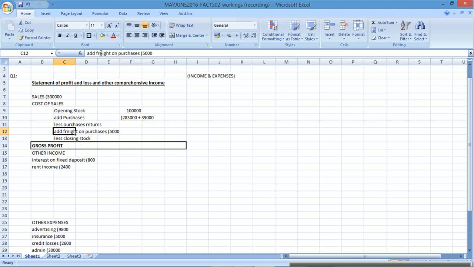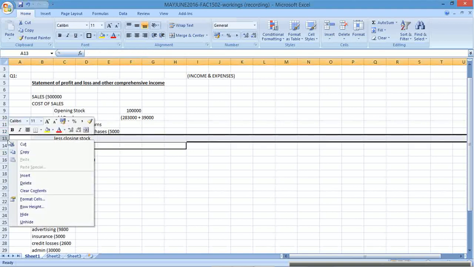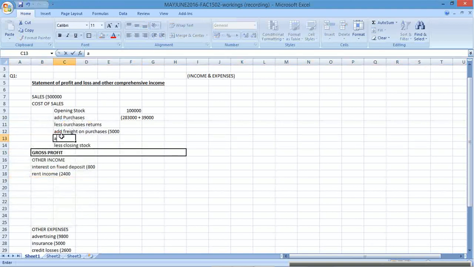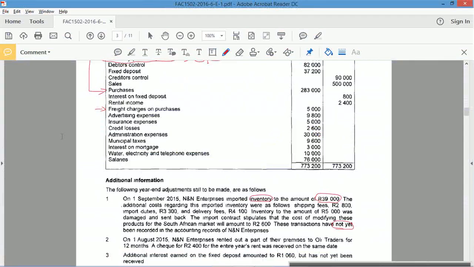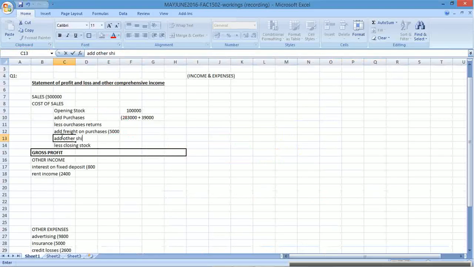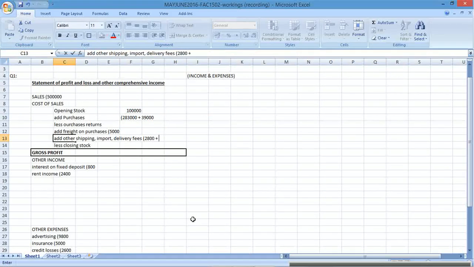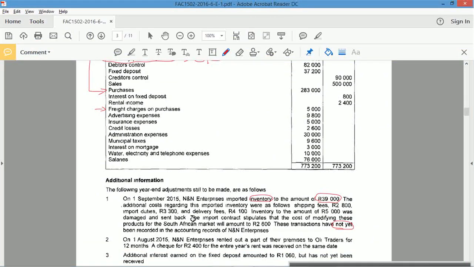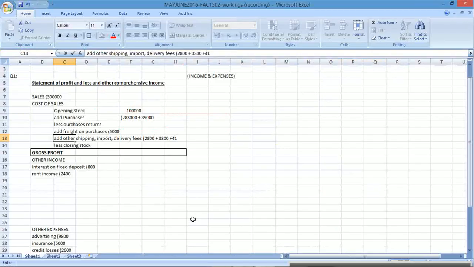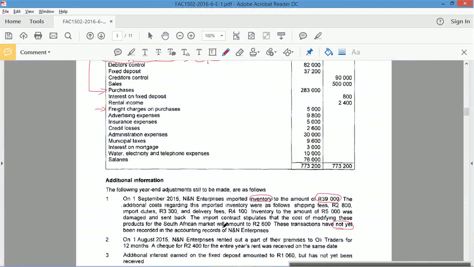So under freight on purchases, I'm going to add another line item: other, shipping, import, delivery fees. In brackets, I'm going to show 28 plus 33 plus 4100, close brackets.